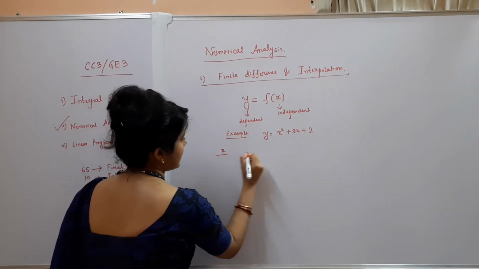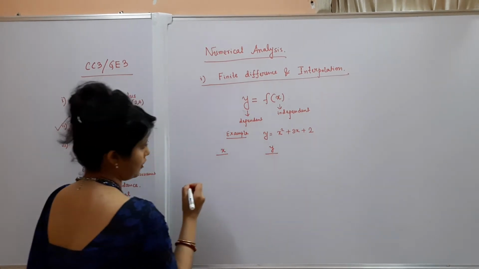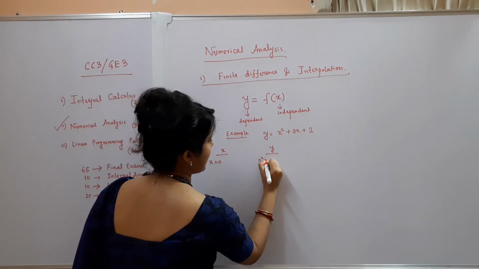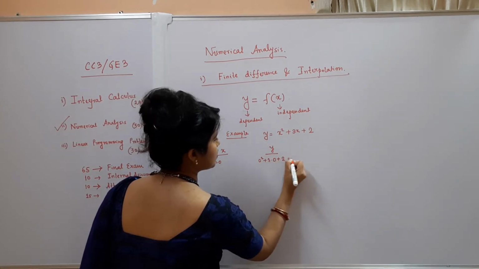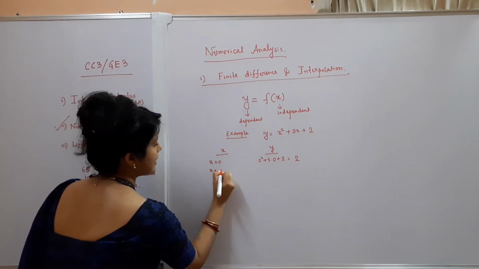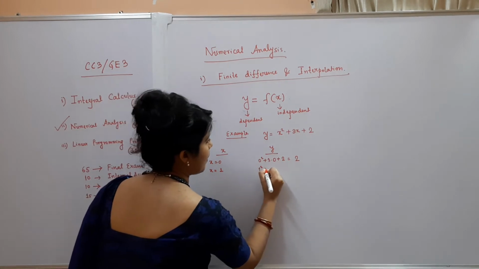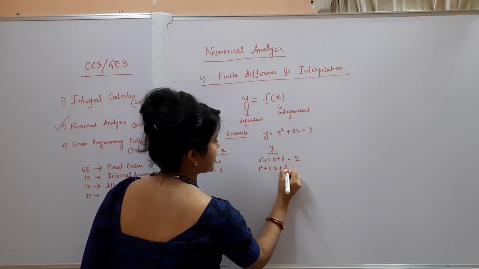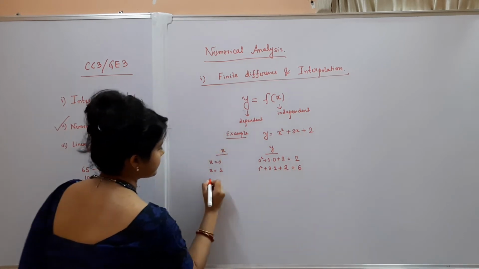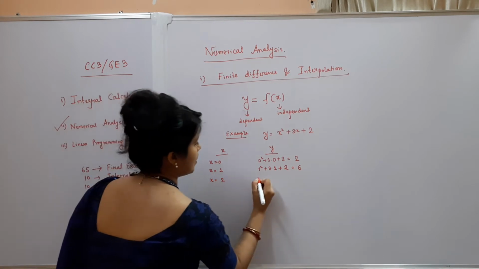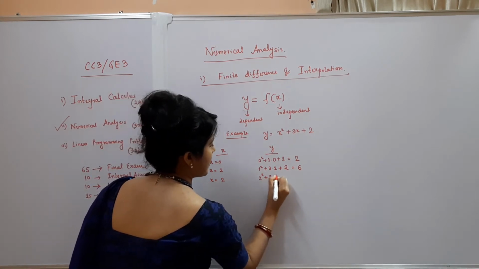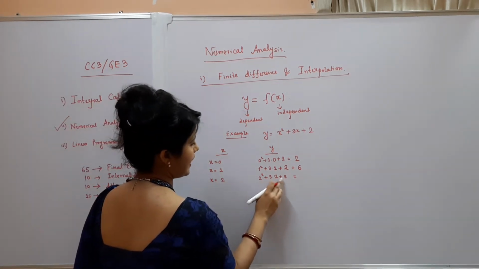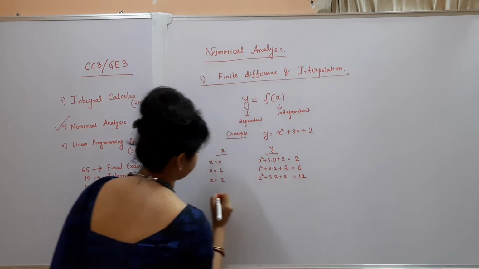Suppose this is the column for x and this is the column for y. So for x equal to 0, you will get 0 square plus 3 into 0 plus 2, so you will get 2. For x equal to 1, you will get 1 square plus 3 into 1 plus 2, so you will get 3 plus 2 is 5, 6. For x equal to 2, you will get 2 square plus 3 into 2 plus 2, so 6 plus 2 is 8 plus 4 is 12.